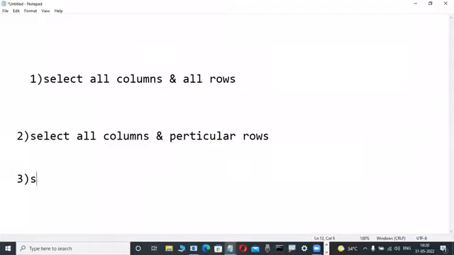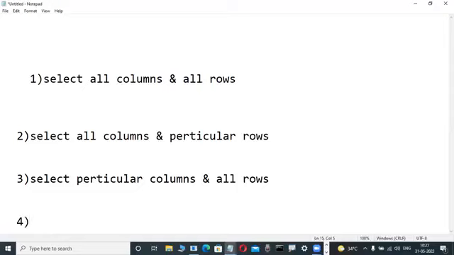Sometimes we are selecting particular columns. Particular columns in every database select statement, we are selecting very easily in daily use. Here, all rows also we are selecting so many times. Again, the last scenario: in any database select statement, these 4 only there.